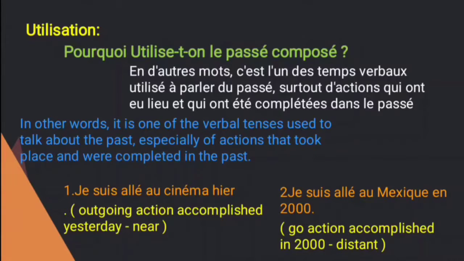And the second example: je suis allé au Mexique en 2000. So, I went to Mexico in 2000. So going is an action completed in 2000. That is distant, it is the earlier one, right? So for a completed action, whether near or distant in the past, we have to use the passé composé. And this is the usage of this past tense.